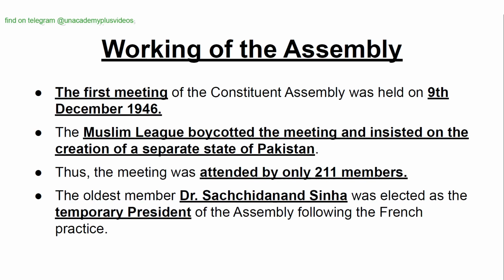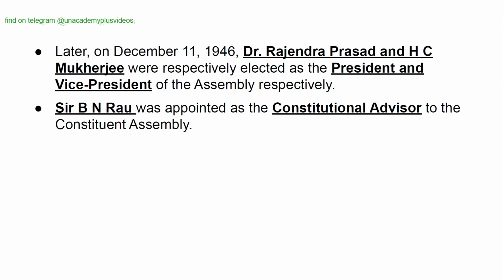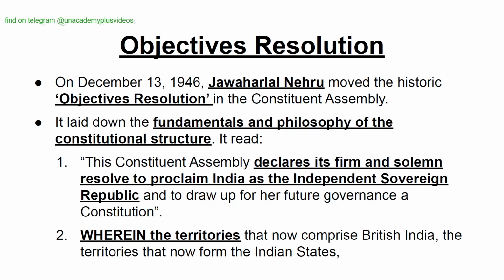The first meeting of the Constituent Assembly was held on 9th December 1946. The Muslim League boycotted the meeting and insisted on the creation of a separate state of Pakistan. Thus, the meeting was attended by only 211 members. The oldest member, Dr. Sachidanand Sinha, was elected as the temporary president of the Assembly following the French practice. Later on, December 11, 1946, Dr. Rajendra Prasad and H.C. Mukherjee were respectively elected as the President and Vice President of the Assembly. Sir B.N. Rao was appointed as the Constitutional Advisor to the Constituent Assembly.